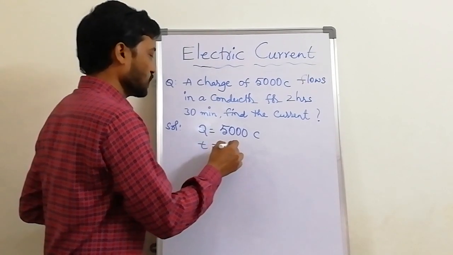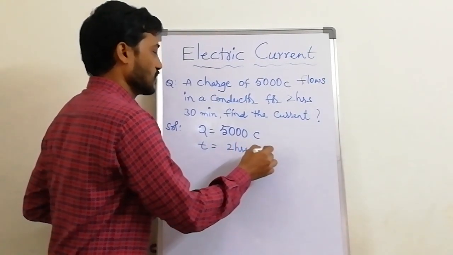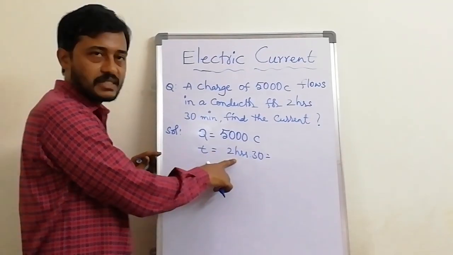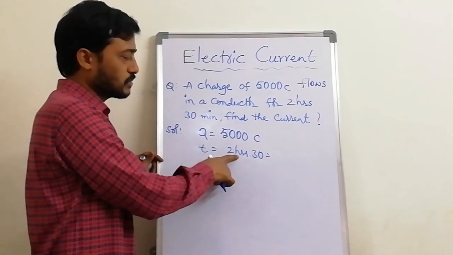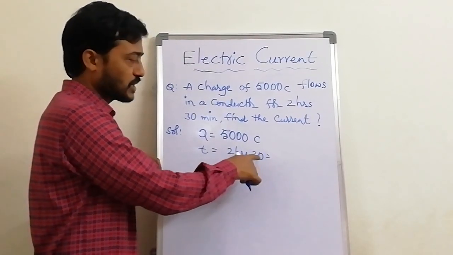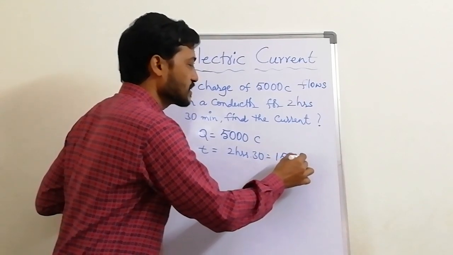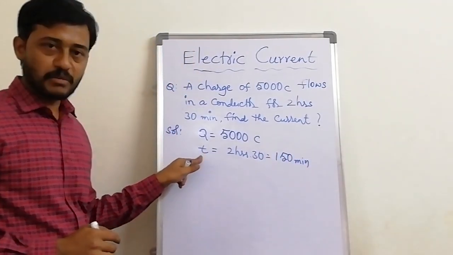Time is equal to 2 hours 30 minutes. An hour contains 60 minutes, so 2 hours means 120, plus 30 is 150 minutes, but always we will take time in seconds.